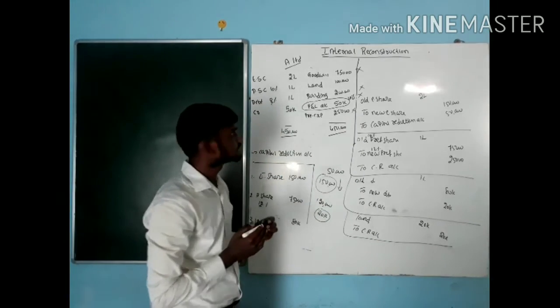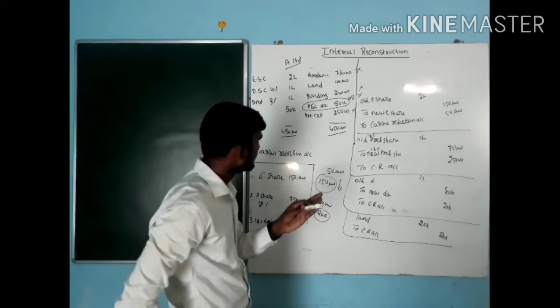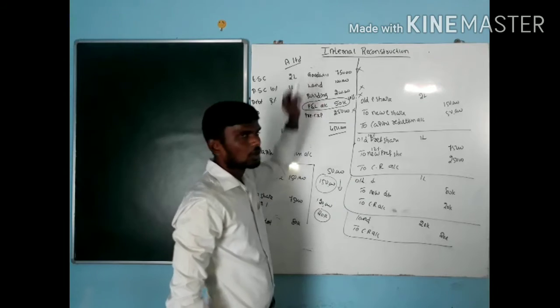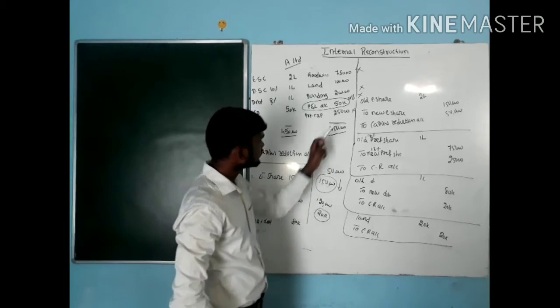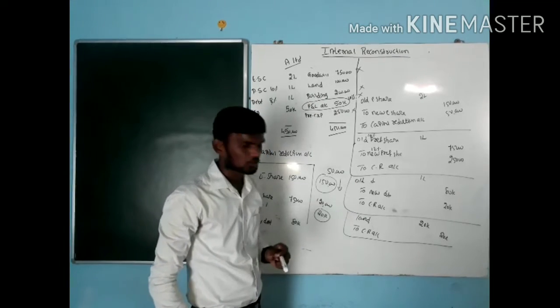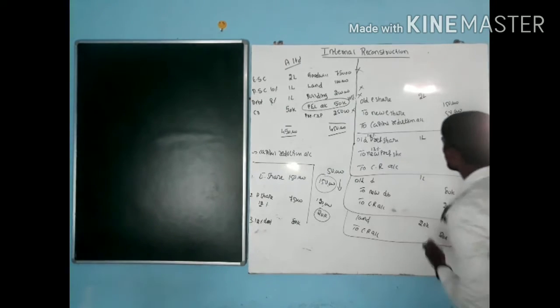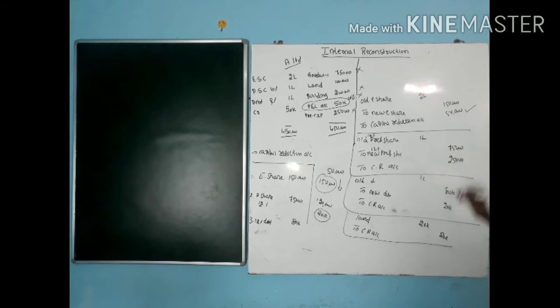So how many losses do we have now? Goodwill, building, P&L account, then preliminary expenses. These are the losses. We have to write off these losses now. How to write off the losses? Where is the amount with us? Capital reduction amount 50,000. Here capital reduction 25,000. Here capital reduction 20,000. Here capital reduction 20,000.